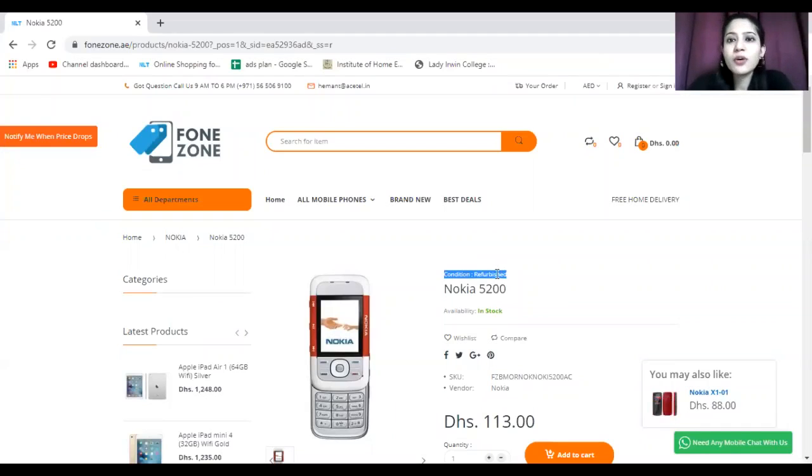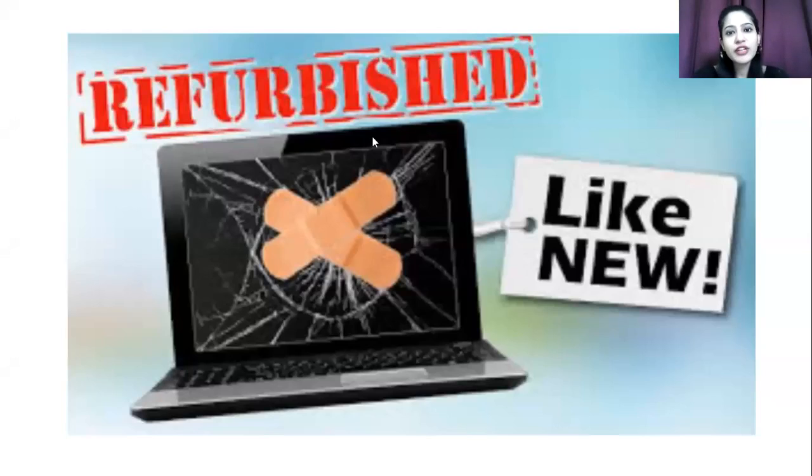So let us know about refurbished condition, then we can compare it with brand new and see whether refurbished products are good to use or not, and what is actually refurbished. Talking about refurbished and brand new products, they are quite similar. But still, let us talk about the words first, then we will talk about the product itself.